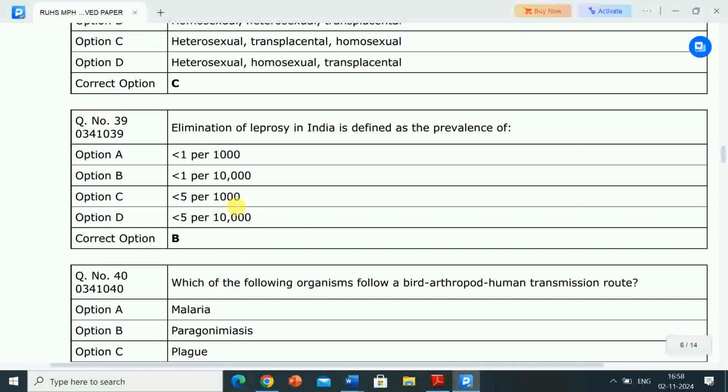Next question is, elimination of leprosy in India is defined as the prevalence of. Options are A, less than 1 per 1000, B, less than 1 per 10,000, option C, less than 5 per 1000, option D, less than 5 per 10,000. Correct answer is option B, less than 1 per 10,000.